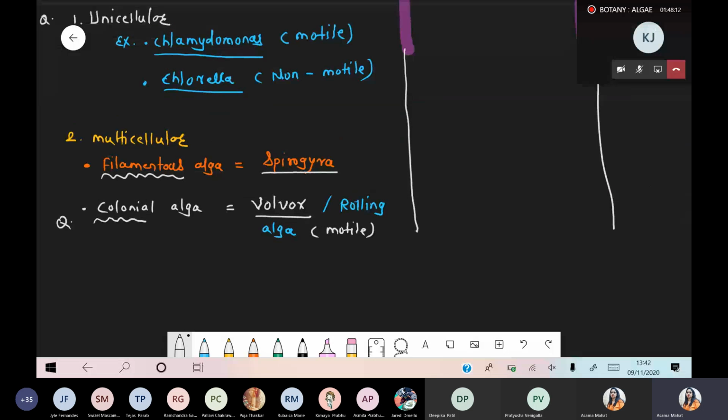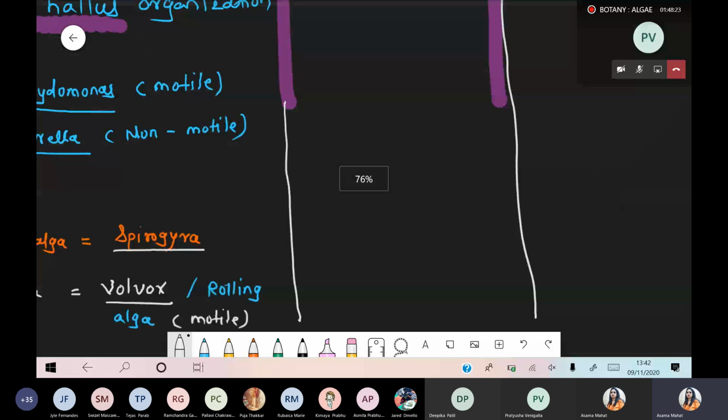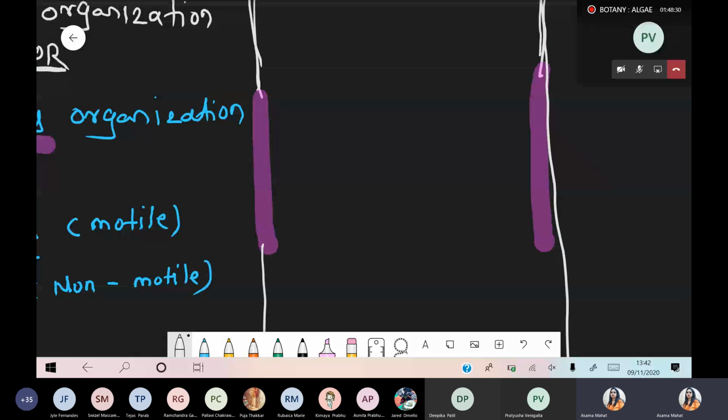Tell me quickly. Okay, Siddhi, Shivangi. Chalo. Now we are talking about the second column, brown algae. Please write down the brown algae below. Now we are talking about body organization, thallus organization, under the brown algae. Basically, unicellular structure is totally absent. Whatever structure is present, all of that is multicellular.